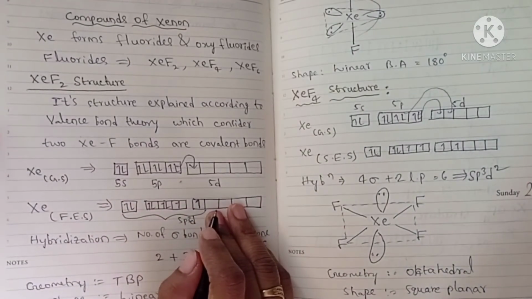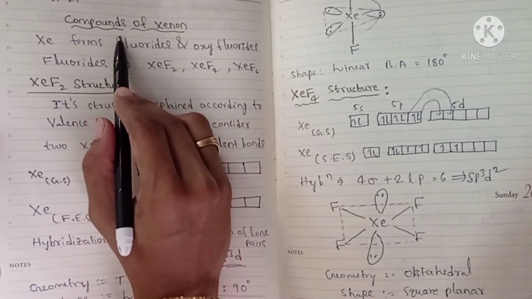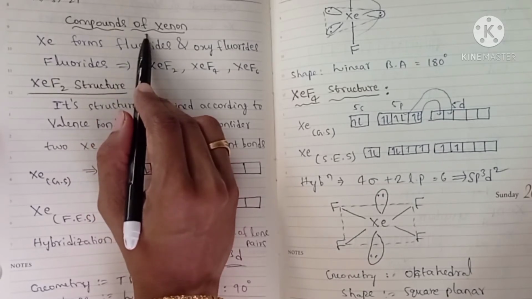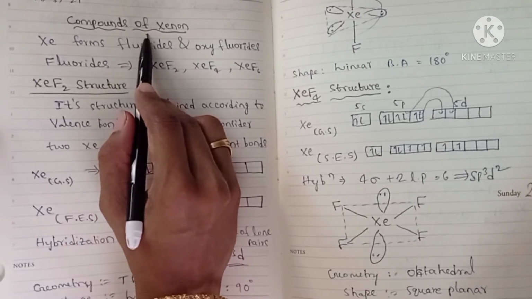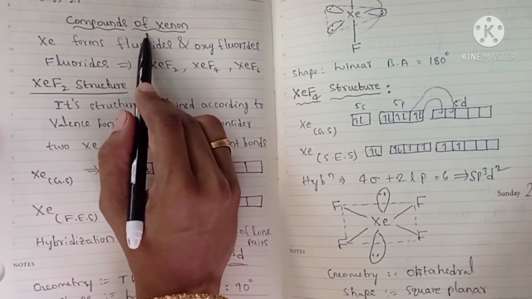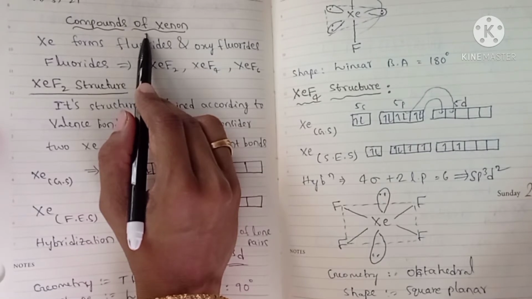Good morning, students. Today in this video, I will explain about the compounds of xenon. This is in your chapter noble gas family. So noble gases are very inert in nature. They won't form any compounds, because they already have stable, fulfilled electronic configuration.